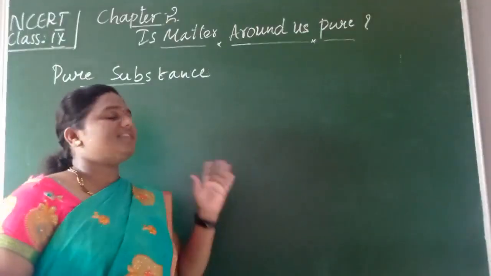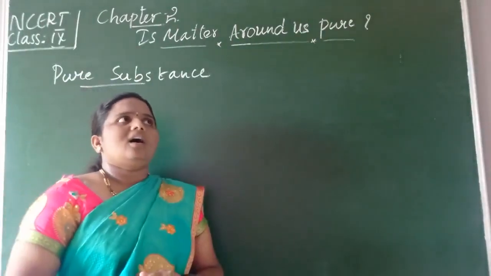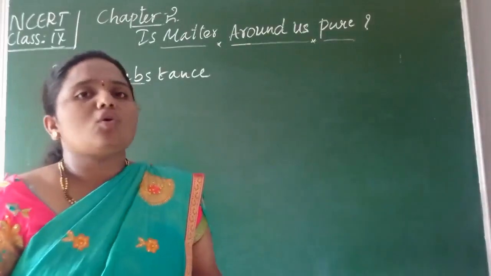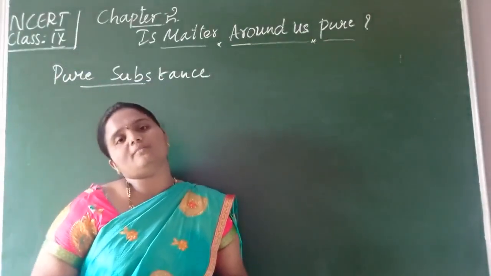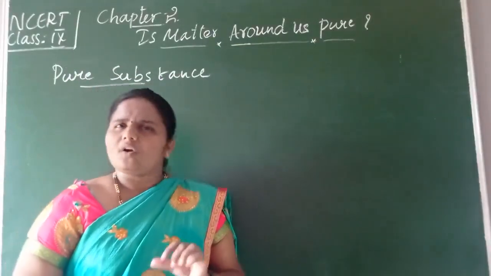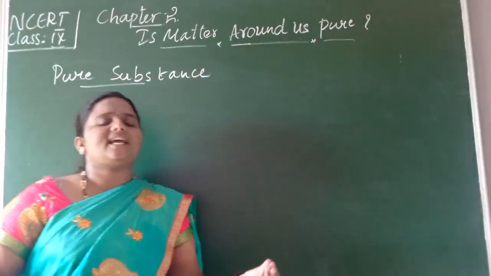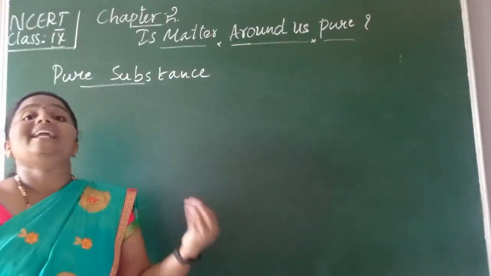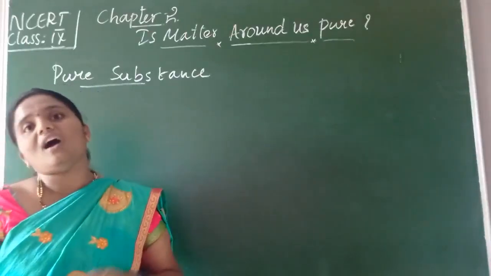Children, now we will discuss what a pure substance means. In our daily life, in so many things, we come across the term pure. What is the meaning of pure here, children? If it doesn't contain anything other than that, any impurities or adulteration, then it is said to be pure.